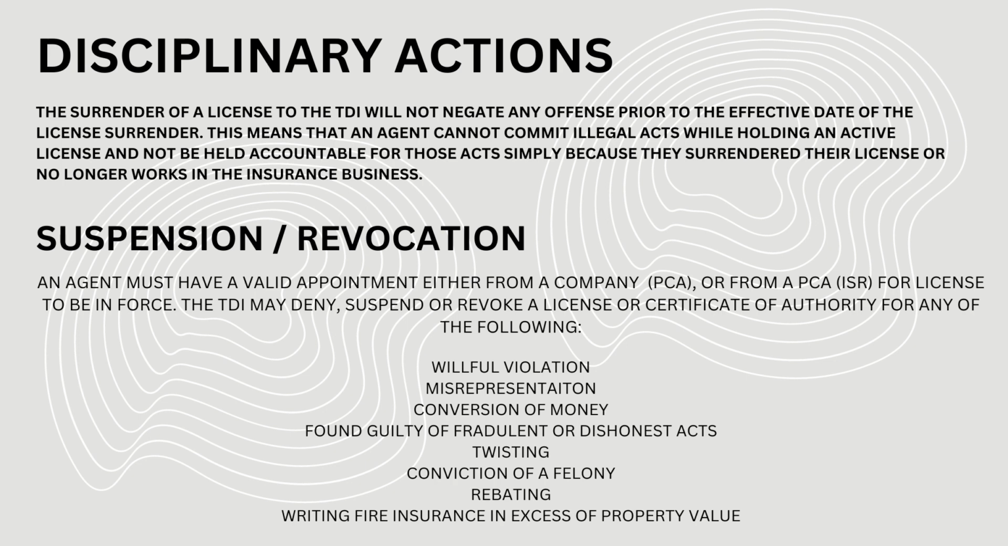Suspension. Revocation. An agent must have a valid appointment either from a company, PCA, or from a PCA, ISR, for the license to be in force. The TDI may deny, suspend, or revoke a license or certificate of authority for any of the following: willful violation, misrepresentation, conversion of money, found guilty of fraudulent or dishonest acts, twisting, conviction of a felony, rebating, writing fire insurance in excess of property value.